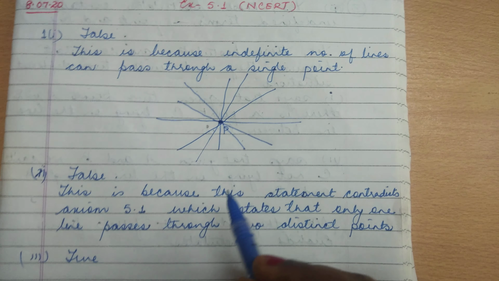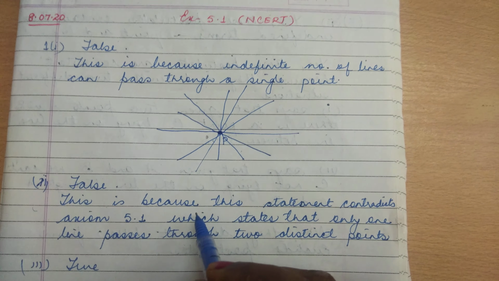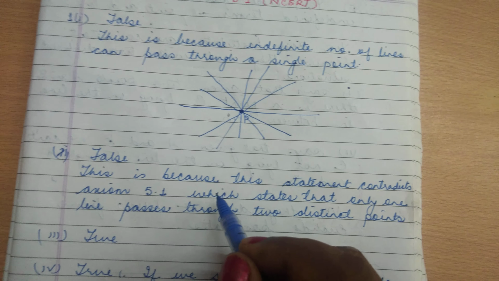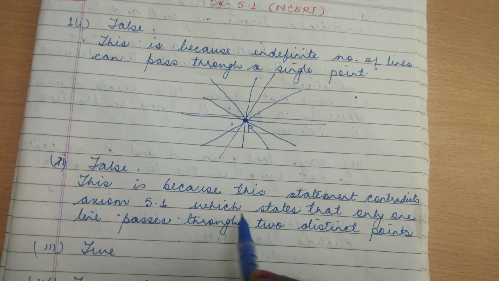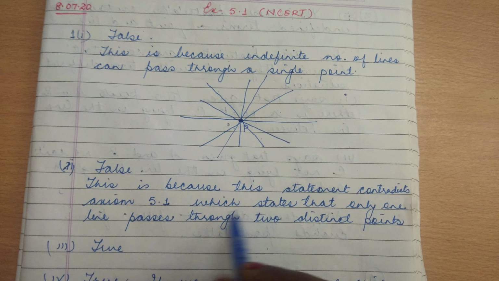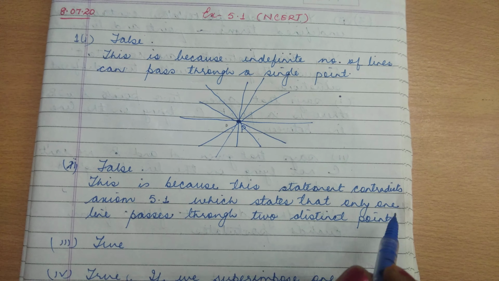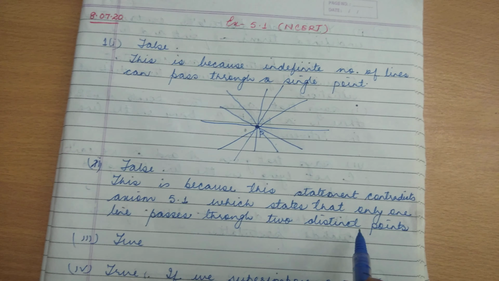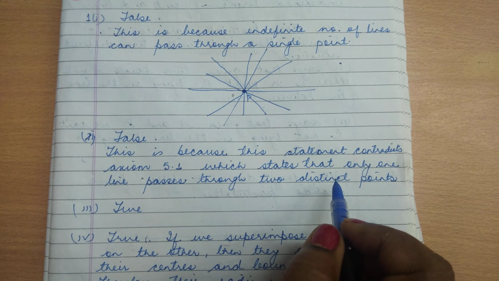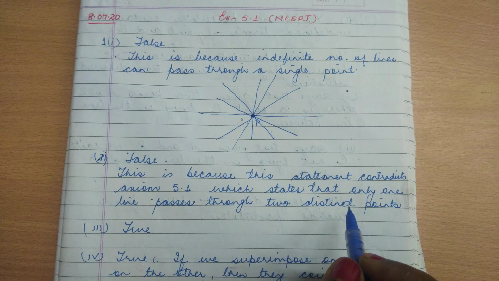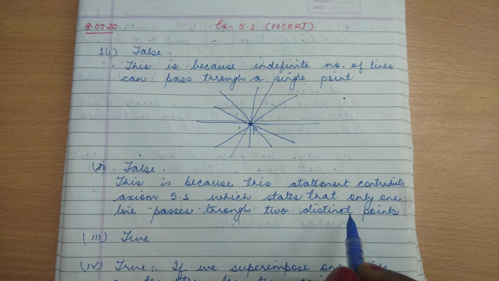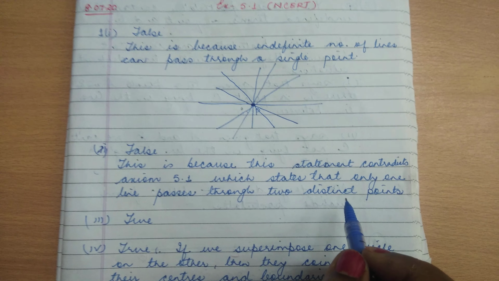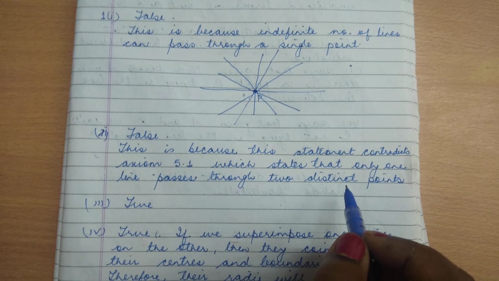Next is, there are an infinite number of lines which pass through 2 distinct points. Again, this is a false statement, because it contradicts axiom 5.1, which states that only one line can pass through 2 distinct points. Third is, a terminated line can be produced indefinitely on both sides. This is true because it is in accordance with the second postulate which we had just discussed.